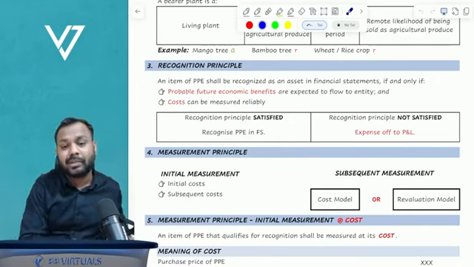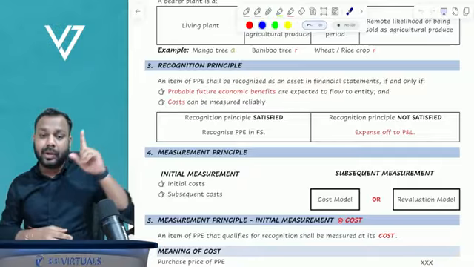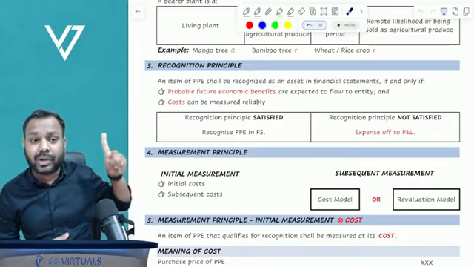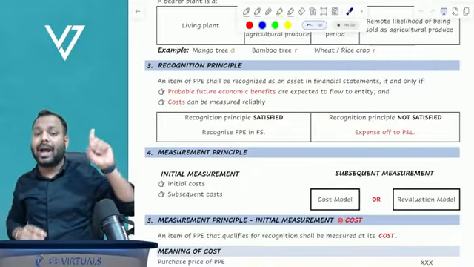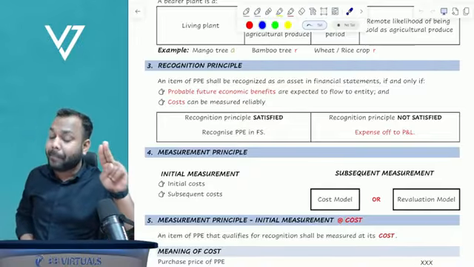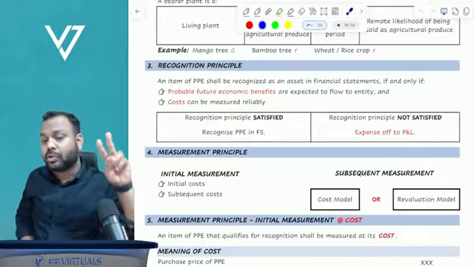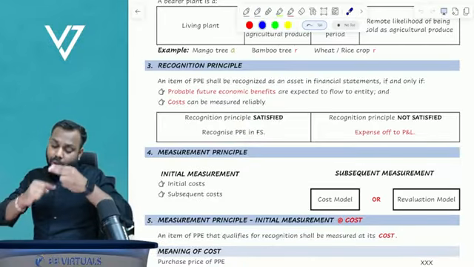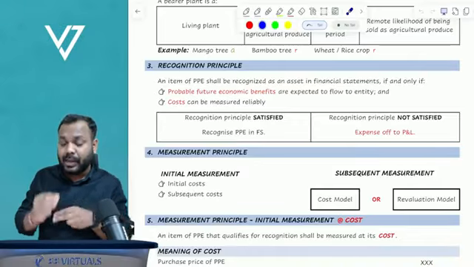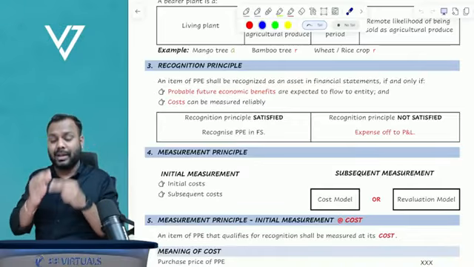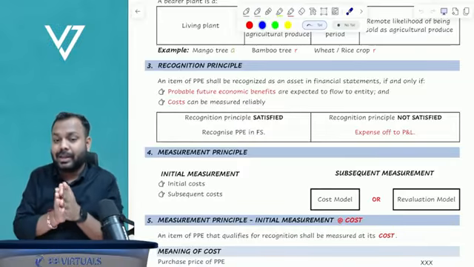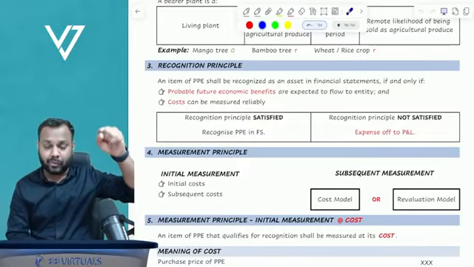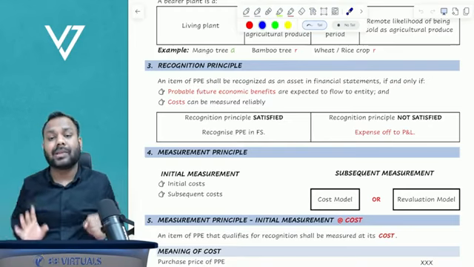Now, what is the recognition principle? The standard says that it is probable that the future economic benefits will flow to the entity and the cost can be measured reliably. If both these conditions are satisfied, then we can definitely say that the property, plant, and equipment can be recognized in the financial statements.